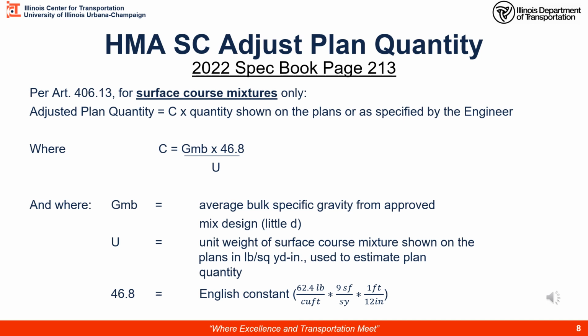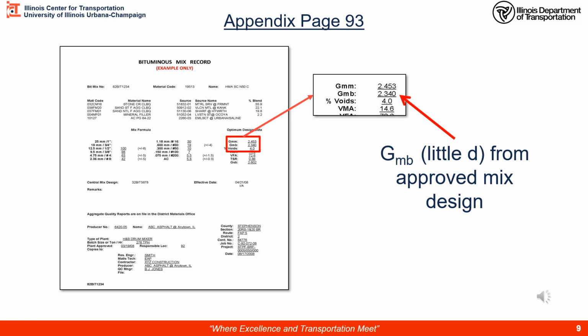So what we're really doing is coming up with the actual density of the mix divided by the assumed or estimated density, and we're going to have a factor that will adjust us back to the actual density from our plan calculations. On appendix page 93, you can see an example of a bituminous mix record or an approved mix design. Right here we have the mix properties. We've got our GMM and our GMB. The number we're looking for is this GMB category. That's our bulk specific gravity.